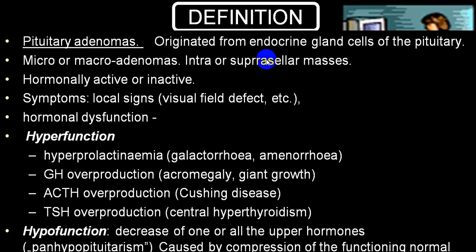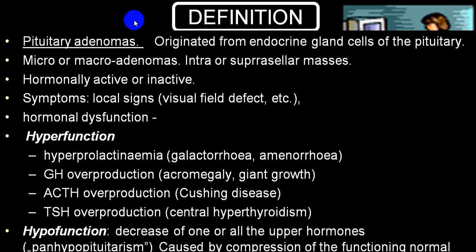If it is inside the sella turcica, we call it an intrasellar mass, and if it extends above the sella turcica or pituitary fossa, then we call it a suprasellar mass.